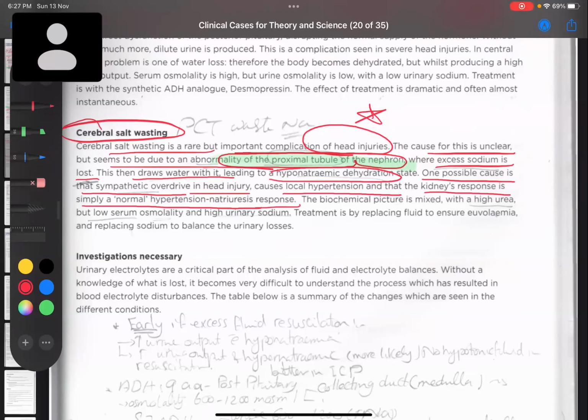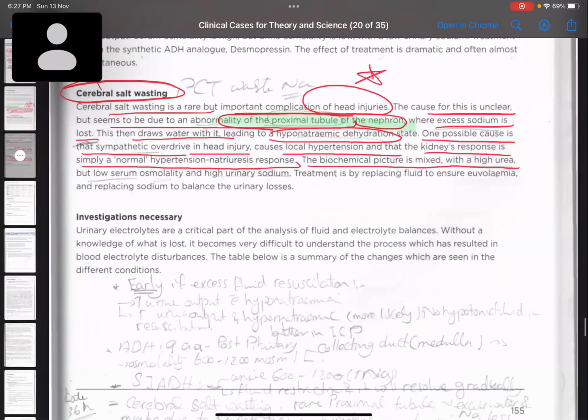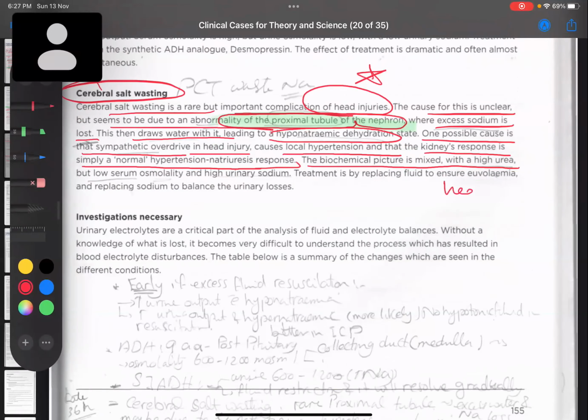And the biochemical picture is mixed. So due to head injury, they are not very sure. One possibility is that whenever there is head injury or any kind of injury, our sympathetic system is activated. Increased sympathetic activity will lead to hypertension.